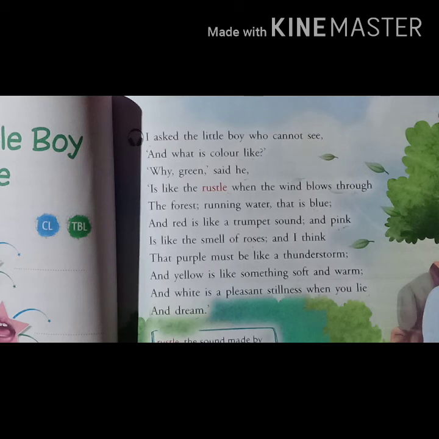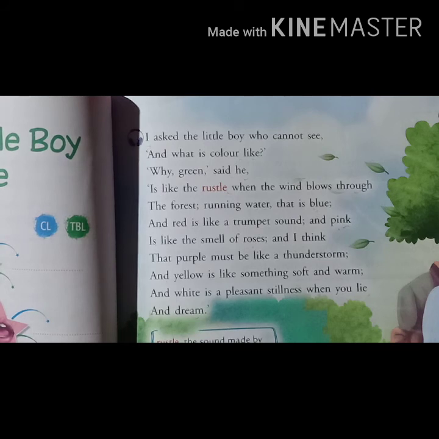So here you can see purple. Why is the boy saying purple is like a thunderstorm? When a thunderstorm is happening, it starts with a white light, but when we see it clearly, that white light changes into purple.